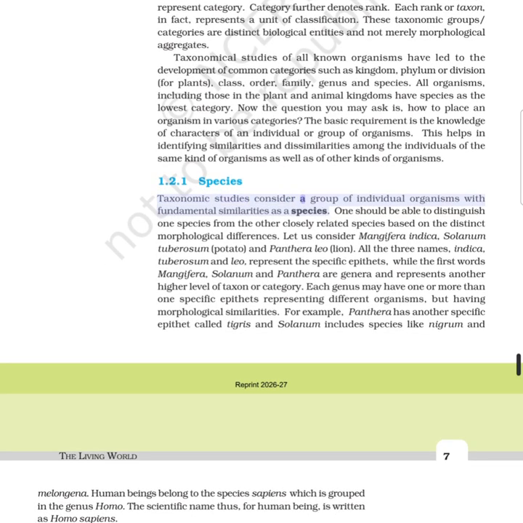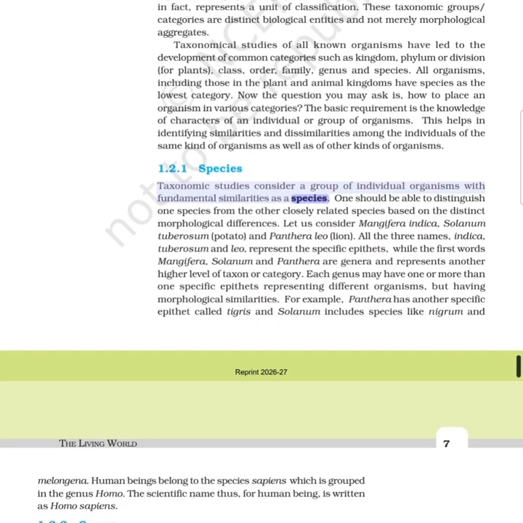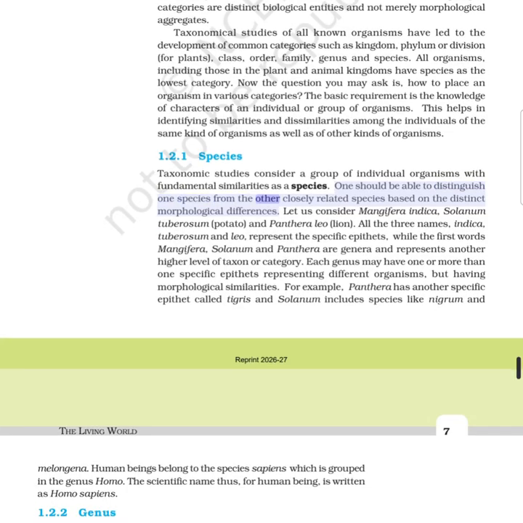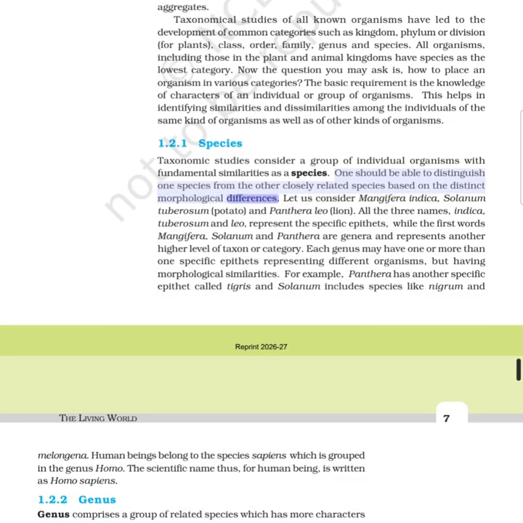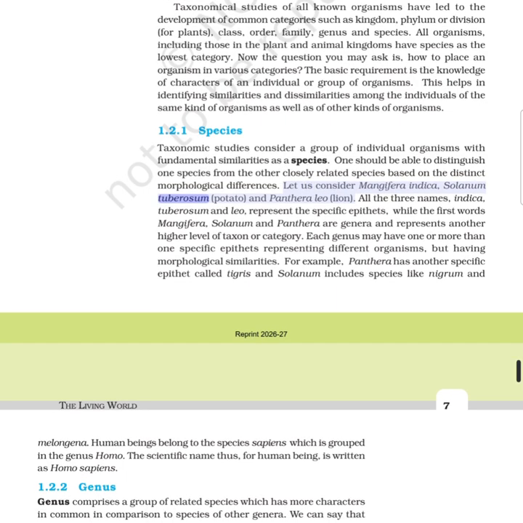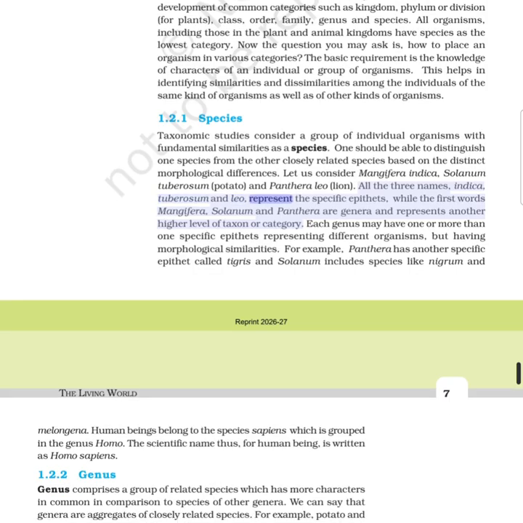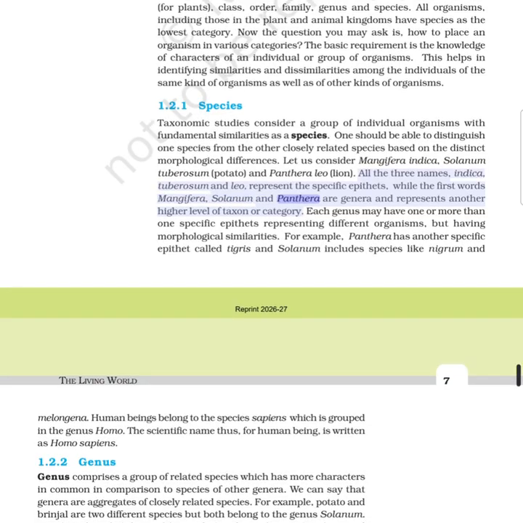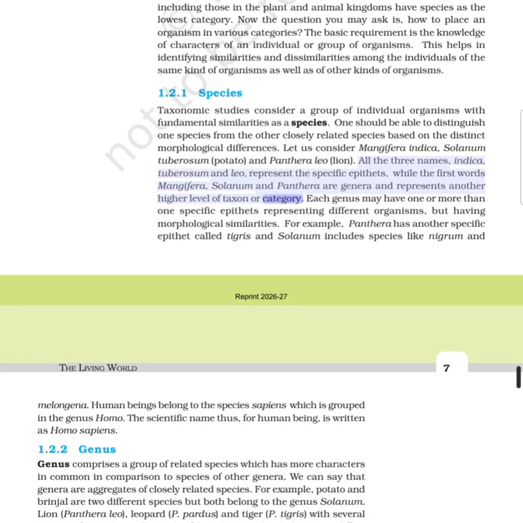1.2.1 Species. Taxonomic studies consider a group of individual organisms with fundamental similarities as a species. One should be able to distinguish one species from other closely related species based on distinct morphological differences. Let us consider Mangifera indica, Solanum tuberosum and Panthera leo. All three names, indica, tuberosum and leo, represent the specific epithets, while the first words Mangifera, Solanum and Panthera are genera and represent another higher level of taxon or category.